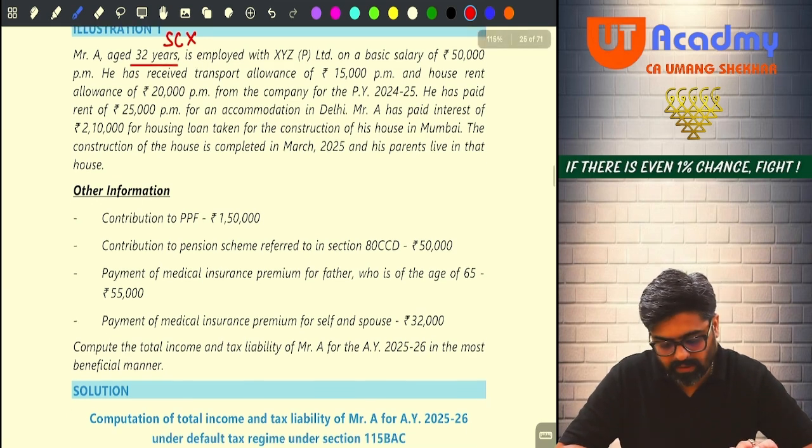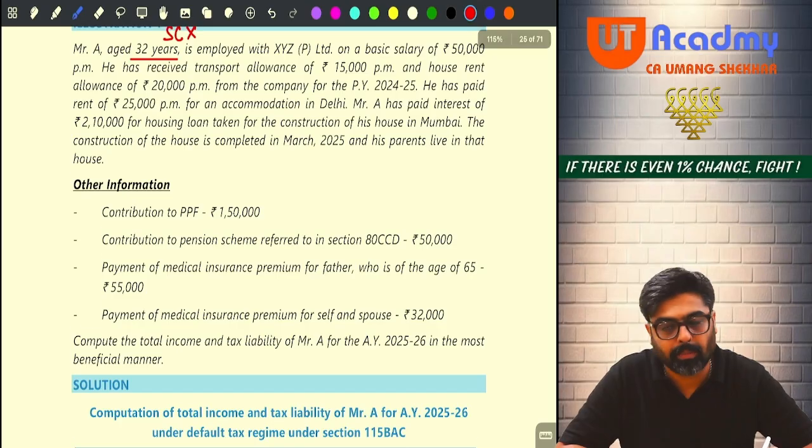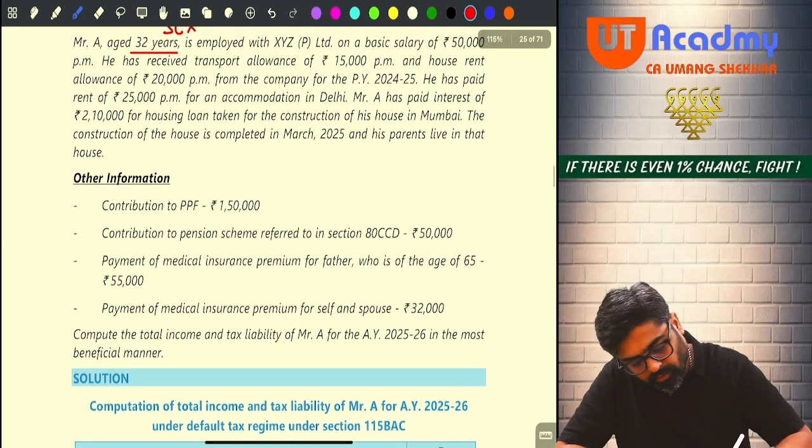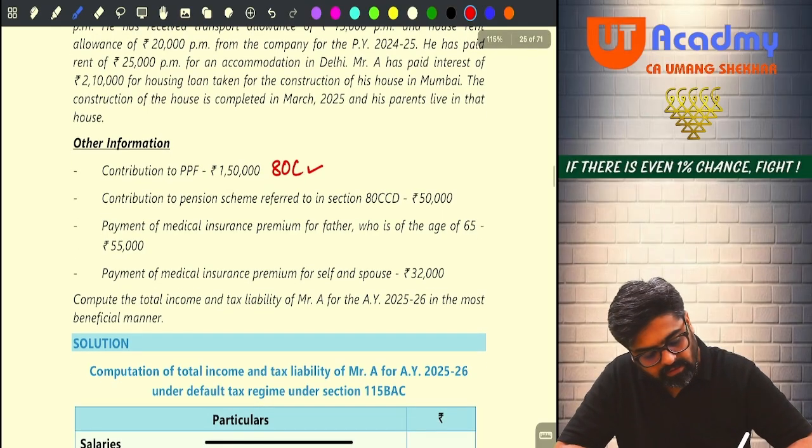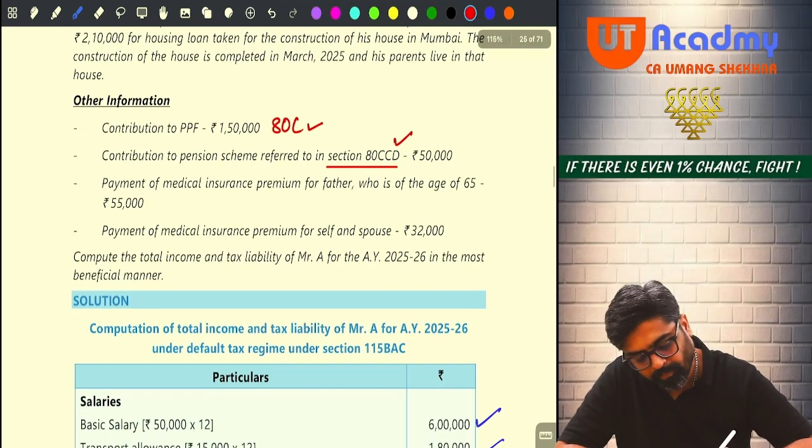Okay. Now, other information given: contribution to PPF is 1,50,000. So for this, he is going to get deduction under 80C. Contribution to pension scheme referred under section 80CCD, so 80CCD deduction will be available for this 50,000.